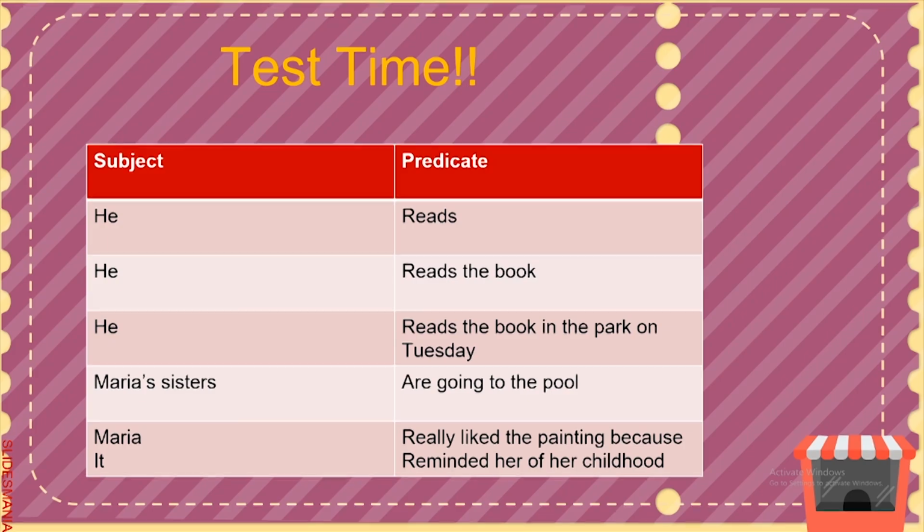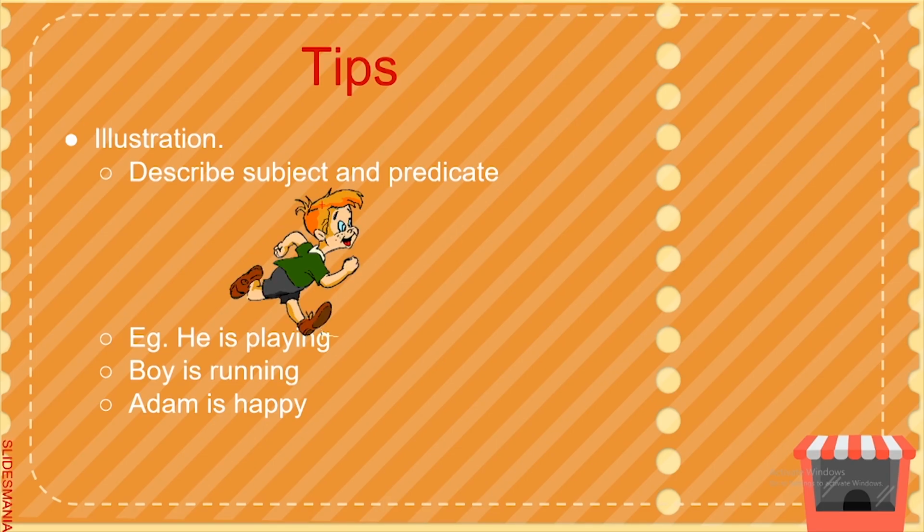Let's try one more. "Maria really liked the painting because it reminded her of her childhood." If you identified Maria as a subject, you are correct. Likewise, if you said "it," you are also correct. This sentence has two parts which are joined by "because." Maria is the subject of the predicate "really liked the painting," and "it" is the subject of the predicate "reminded her of her childhood."